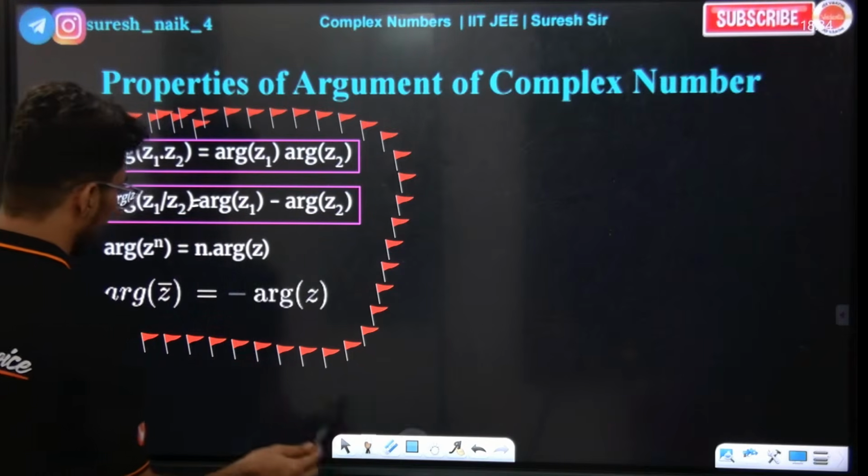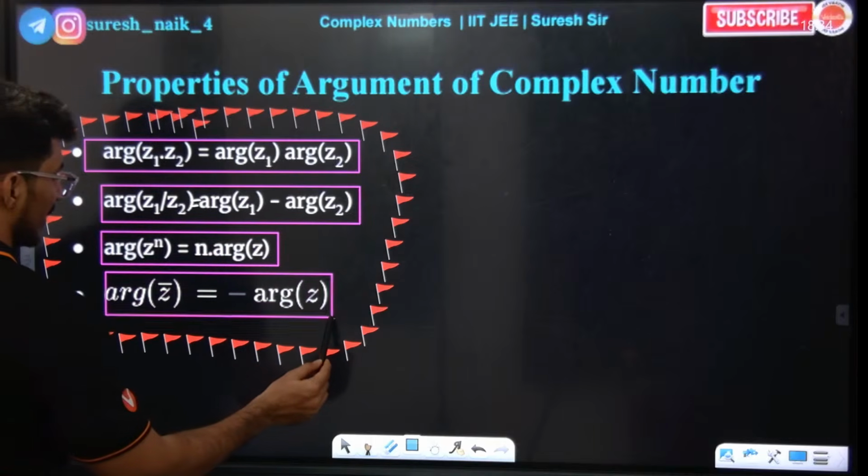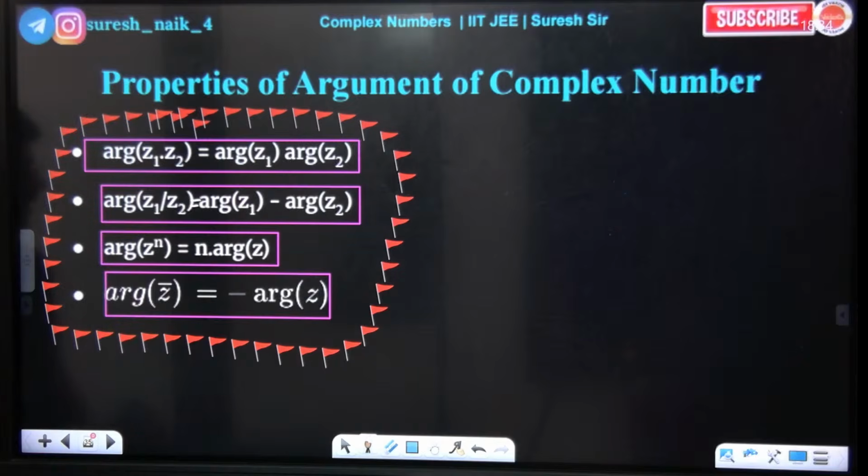Argument of z to the power of n can be written as n into argument of z. Argument of z bar can be written as minus argument of z. This is super important. Solve the question and you will get an idea.